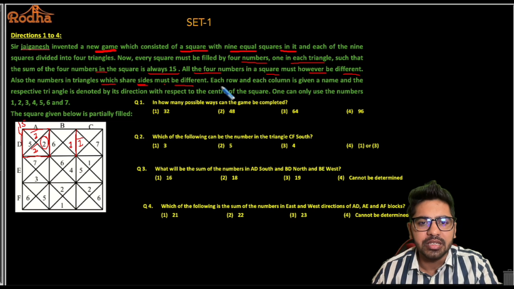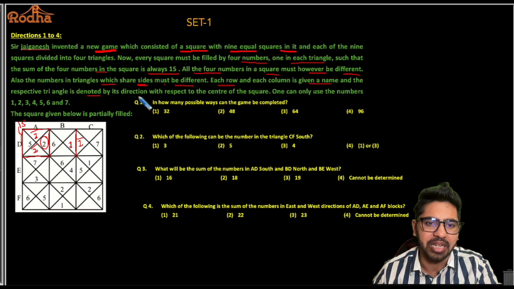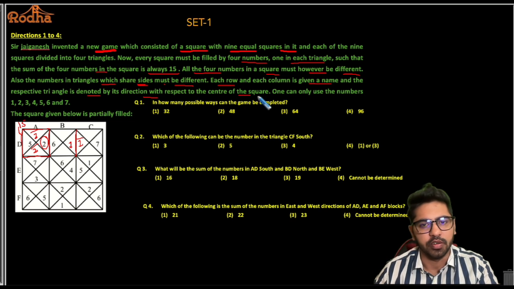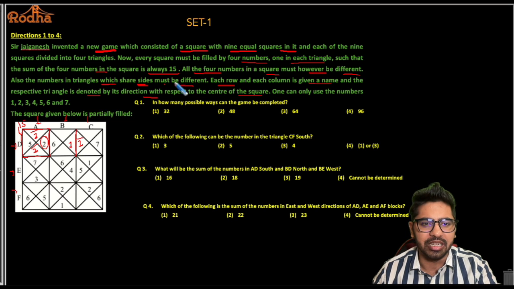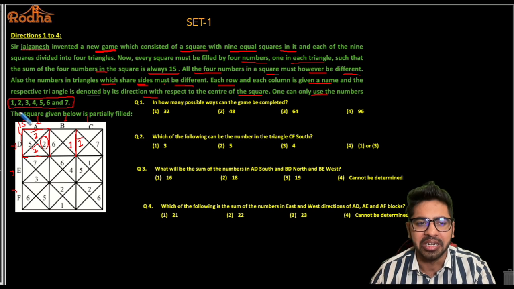All right, each row and each column is given a name, and the respective triangle is denoted by its direction with respect to the center of the square. Fine. So each row and each column has been assigned a name here. You can see A, B, C, D, E, F, and the direction has been given as per the center of the square. One can only use the numbers 1, 2, 3, 4, 5, 6, 7. So the numbers that you're allowed to use to fill this entire grid are 1 to 7. And the square given below is partially filled.